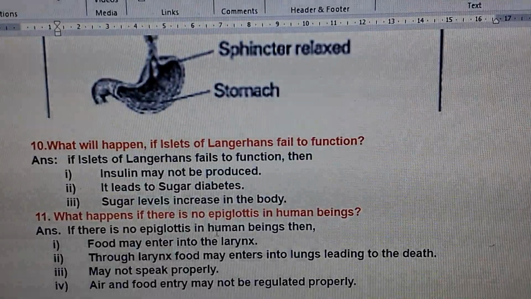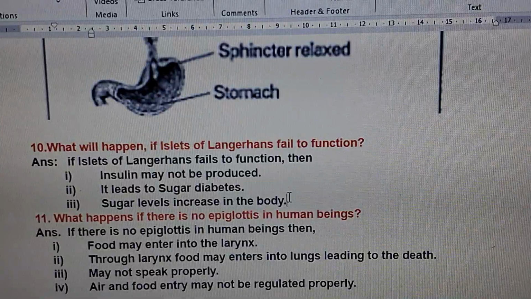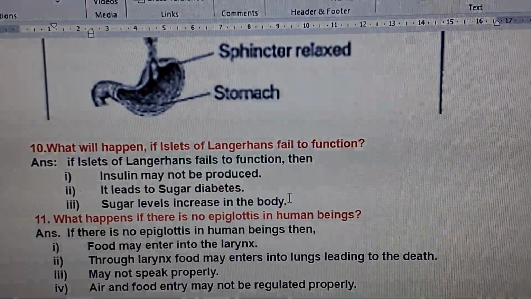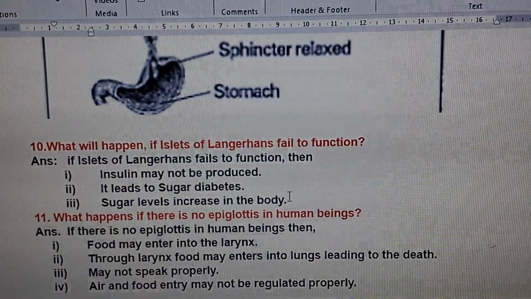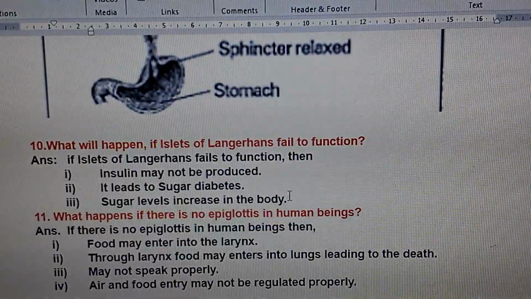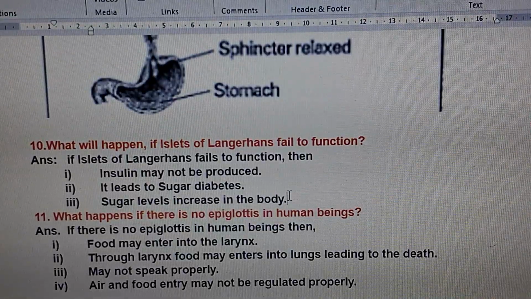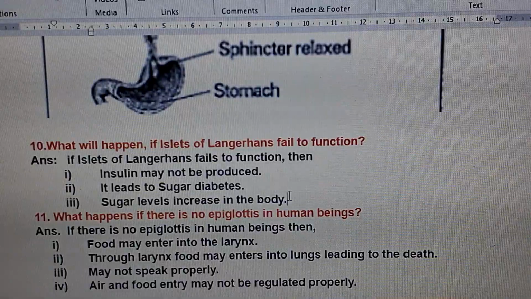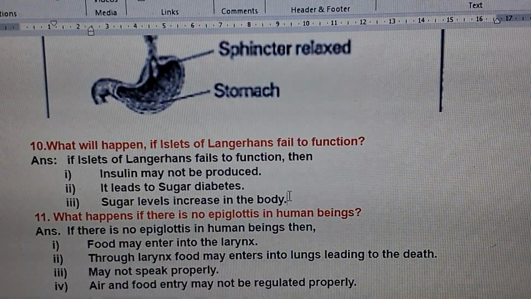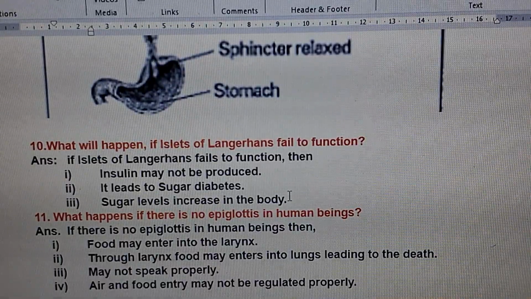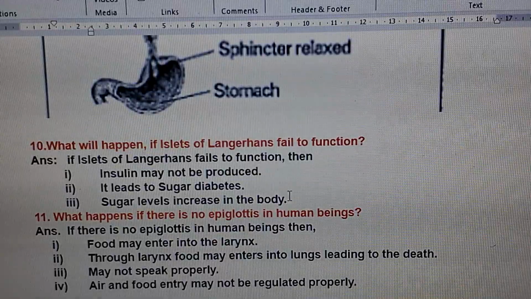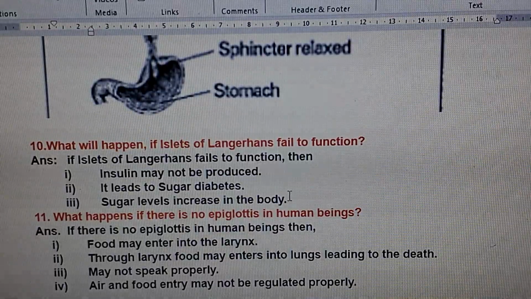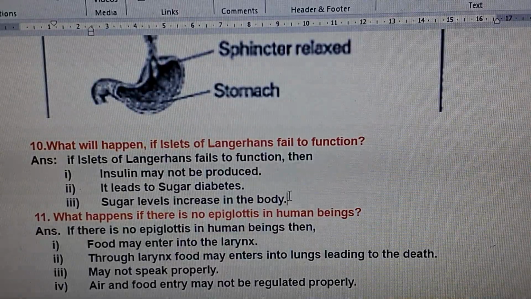Sugar levels increase in the body. Because of this, what happens? When sugar levels increase in the body, the individuals will not get sufficient energy. See, sugar as such will not give any energy. When sugar gets converted into glucose, then only that glucose will burn in the presence of oxygen to give a sufficient amount of energy.